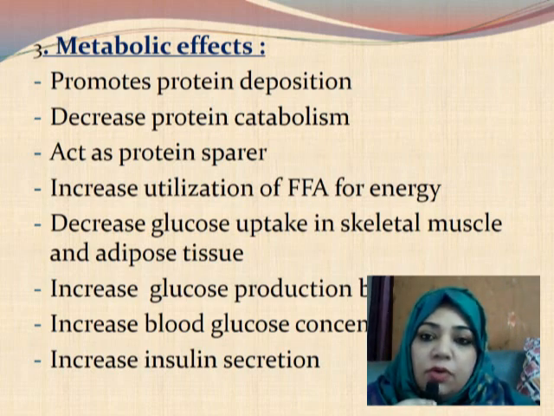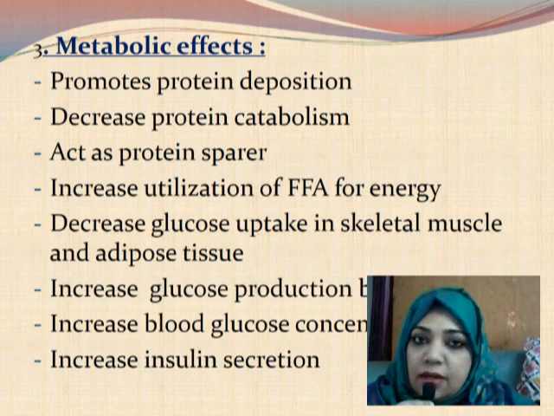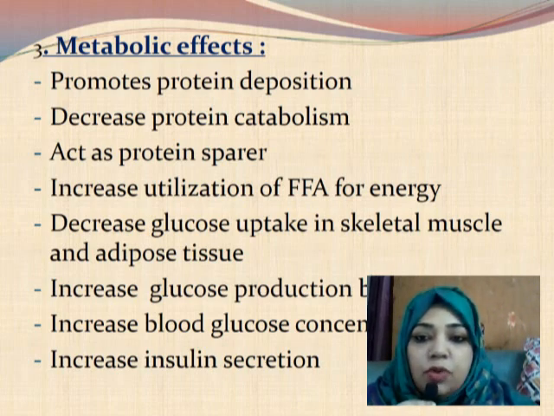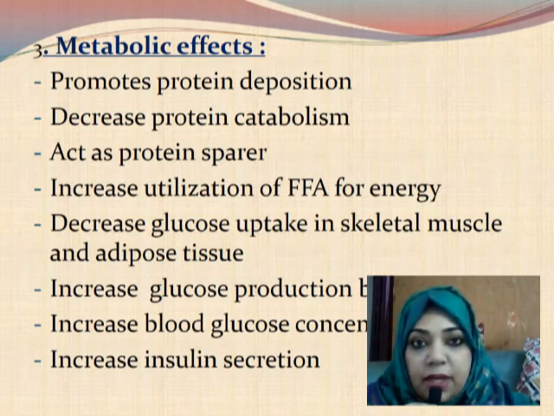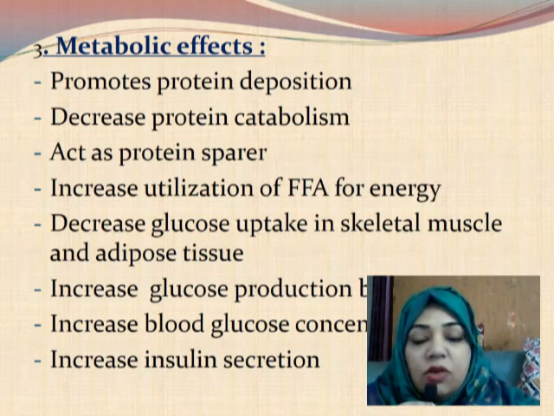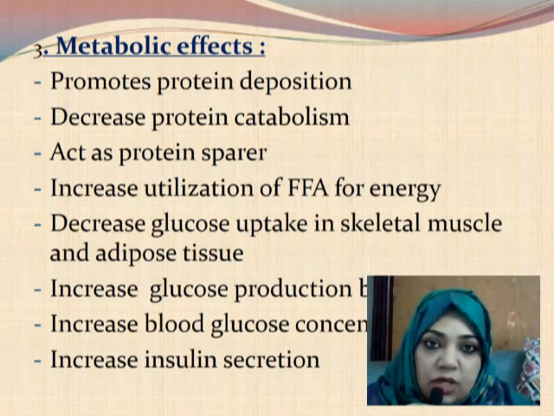The effect of growth hormone on protein: promotes protein deposition, decreases protein catabolism, and acts as a protein sparer. So growth hormone is a protein sparer. It means it does not utilize protein, rather it causes the deposition of protein and increases the body mass.